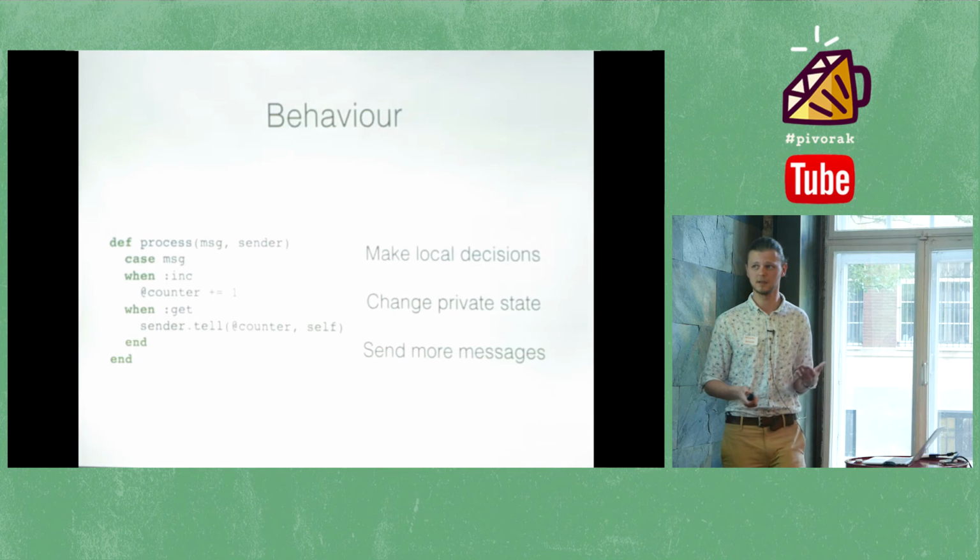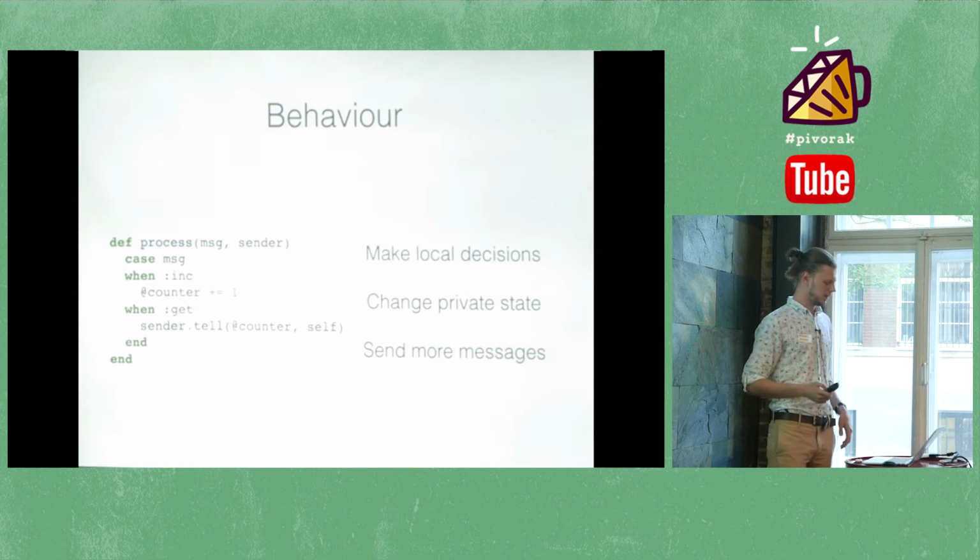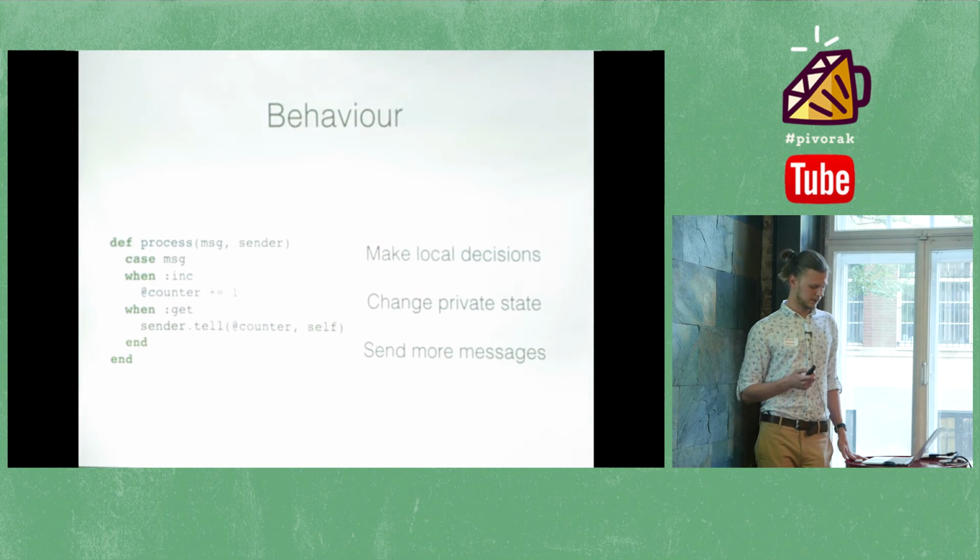That's what happens when sender tell. When a get message arrives, we just perform a sender tell counter self. The interesting thing here, you might notice that sender has a method tell. That's actually the point that there is no single actor doesn't make sense. There should always be at least two of them, because we need to send message somewhere.